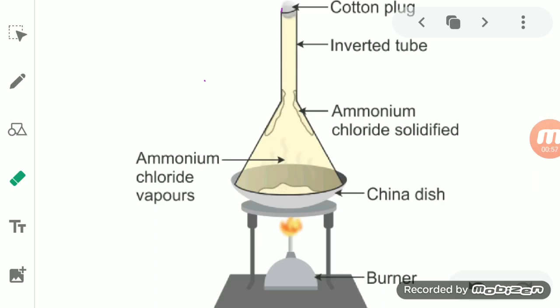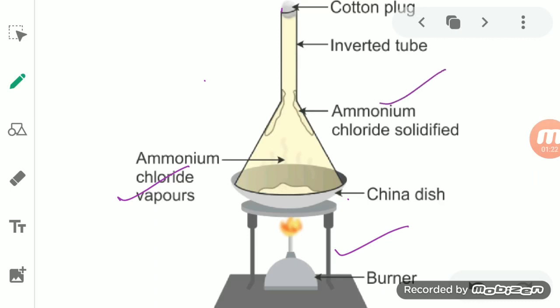We will take the non-sublimable solid with the ammonium chloride and keep it in a china dish. This china dish will be kept over a stand under which a burner is there to heat it, and on this china dish we will put an inverted funnel.